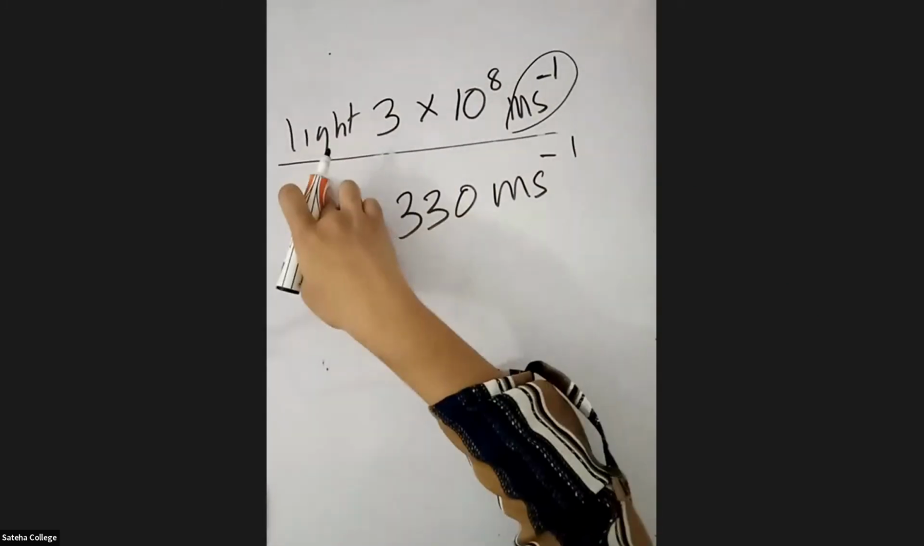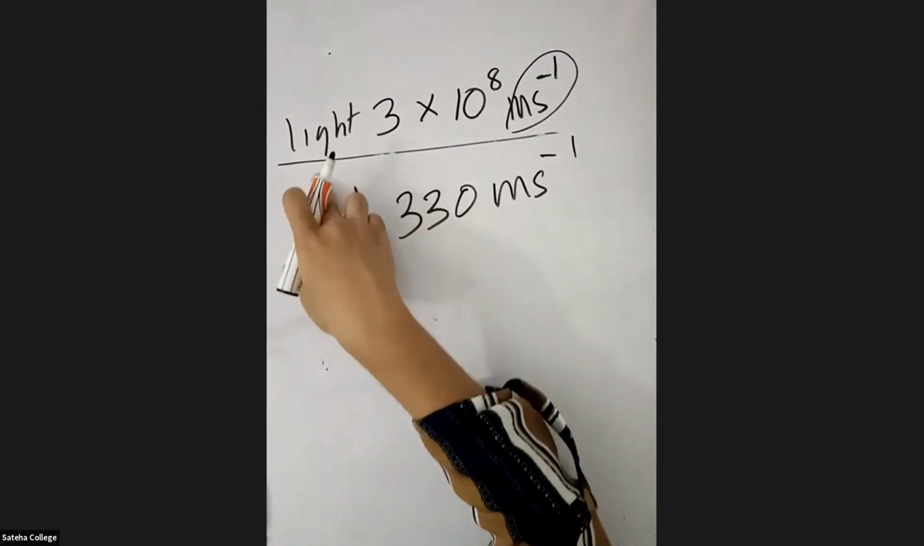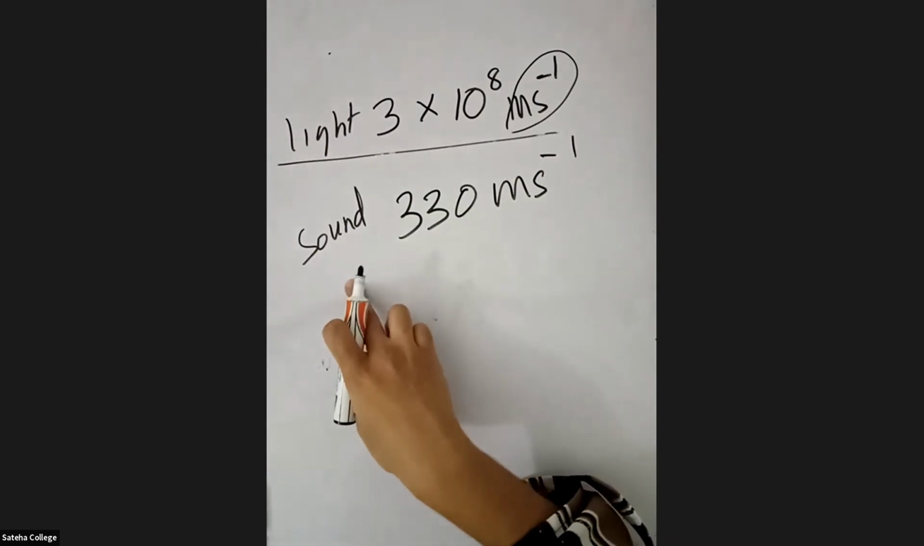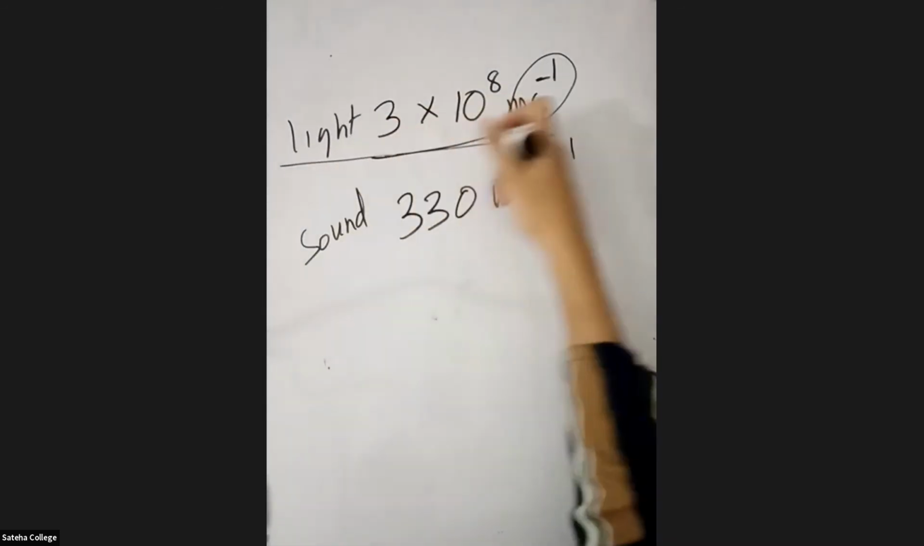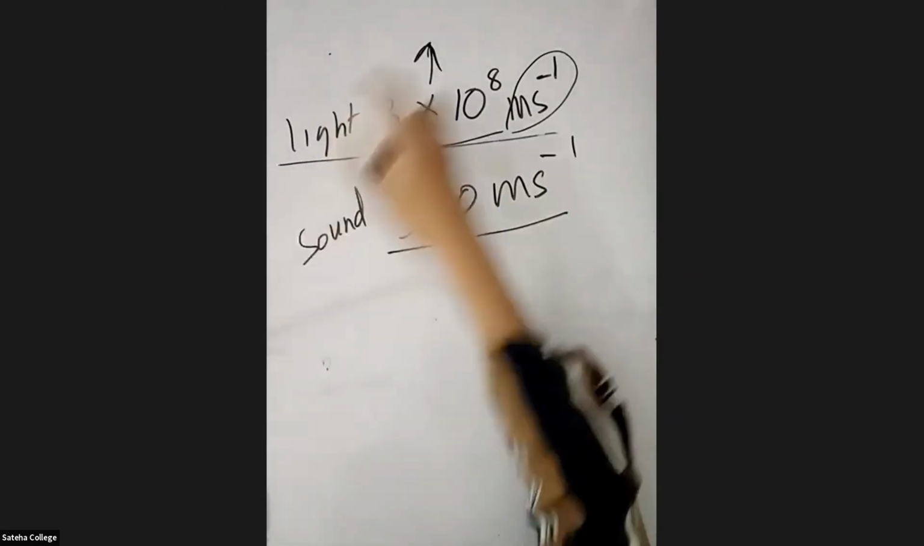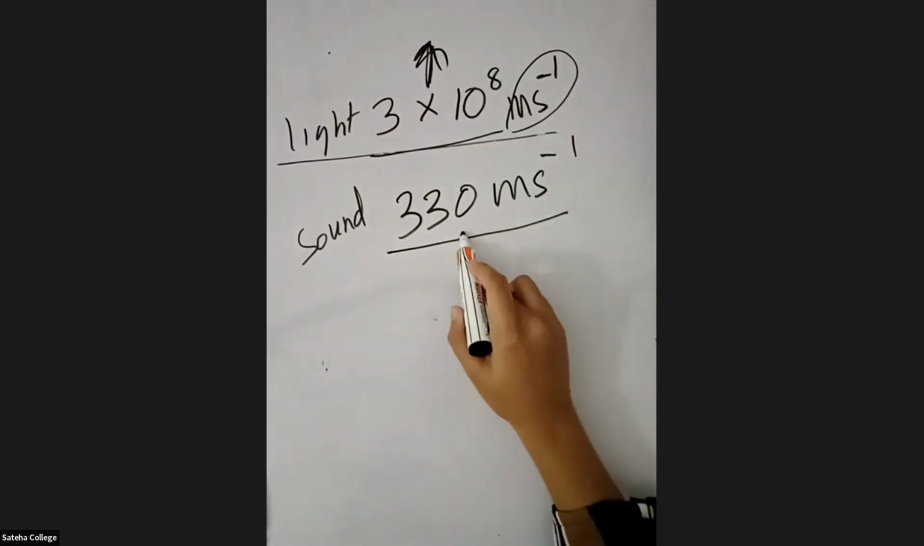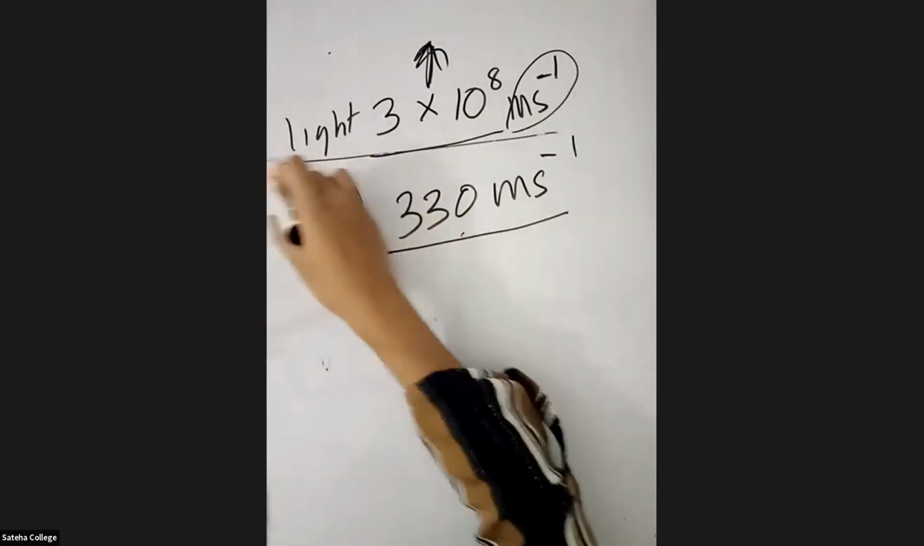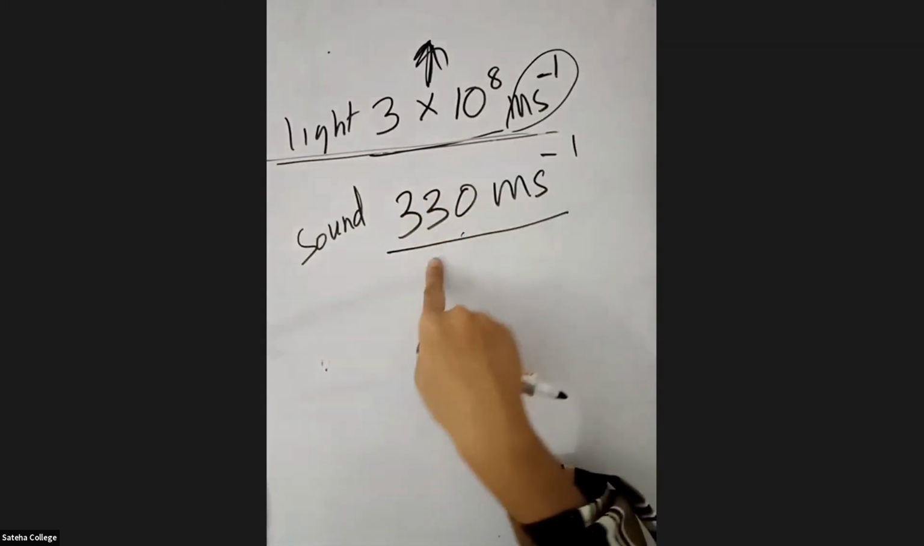So light travels much faster than sound because the speed of light is greater than the speed of sound. That's why light travels faster than sound.